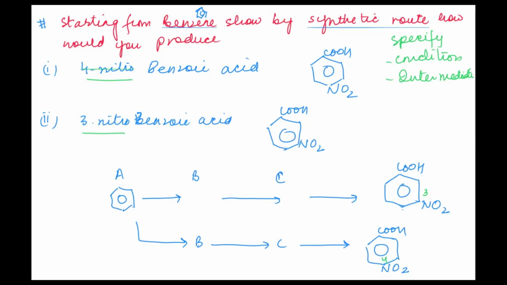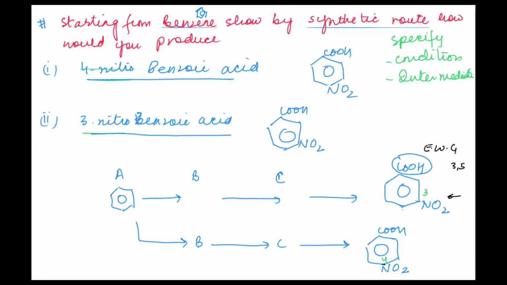So keeping that in mind, now give me the solution to this. The name is itself saying it's 4-nitro and 3-nitrobenzoic acid. If it is 3-nitro, if you're talking about 1, 2, 3, then the carboxylic group has come first. If this group is coming first, then because it is an electron withdrawing group, the nitro group, which is the second group attaching to the benzene ring, will definitely be attached to the third and the fifth position.